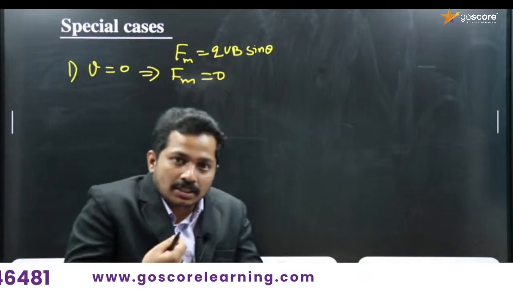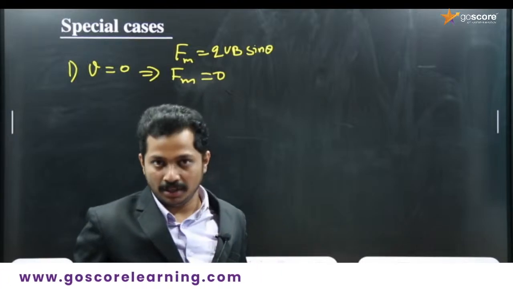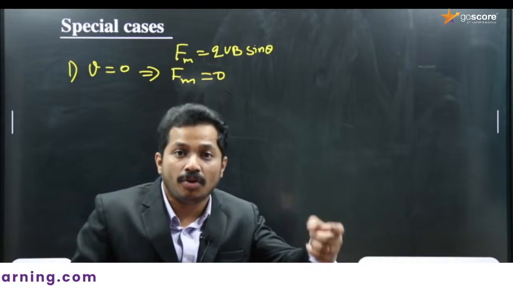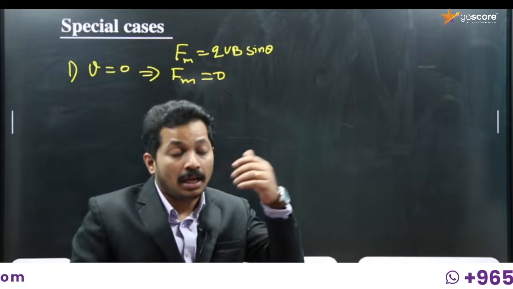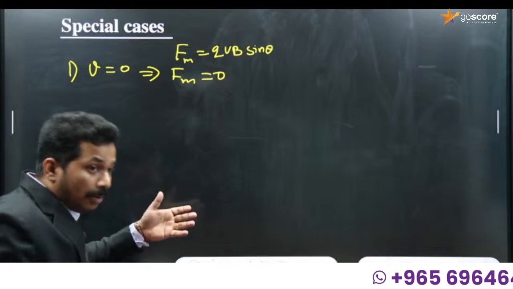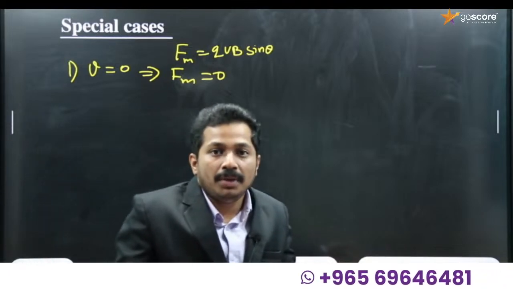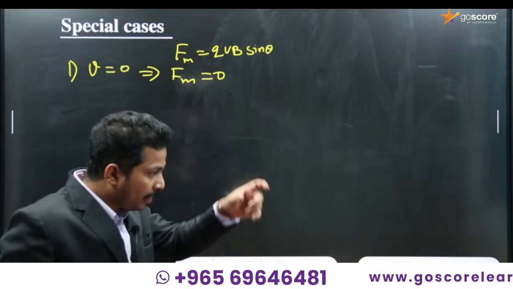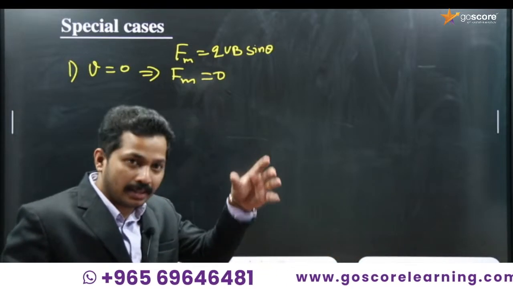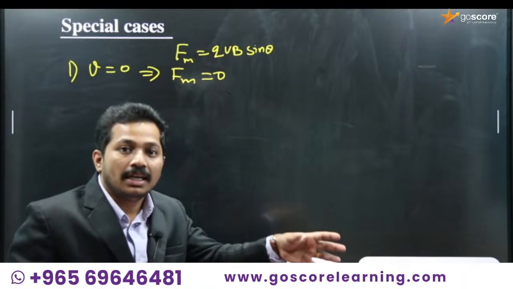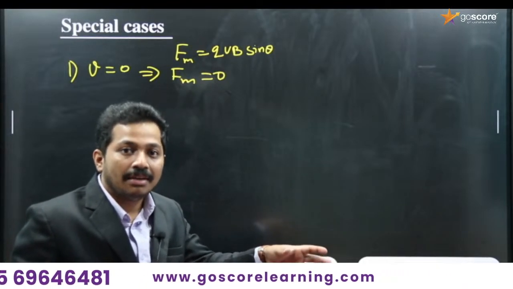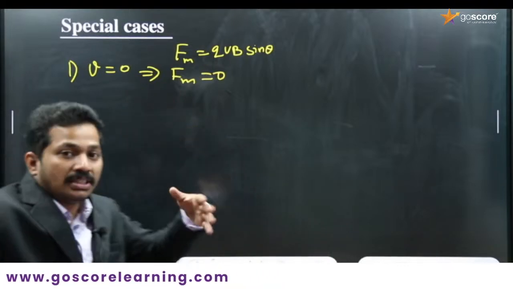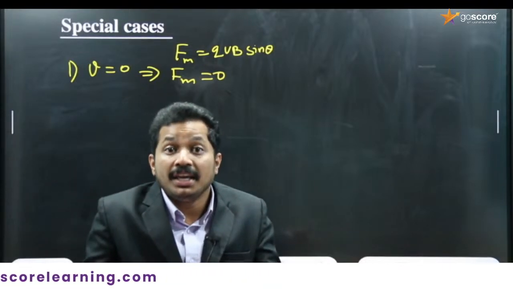If the charge is not moving in a magnetic field, if it is at rest, there will not be a magnetic Lorentz force. But in the case of electric field, if a charge is placed at rest in an electric field, it experiences a force given by F equal to QE. But in the case of magnetic Lorentz force, if the charge is at rest, there will not be any force.